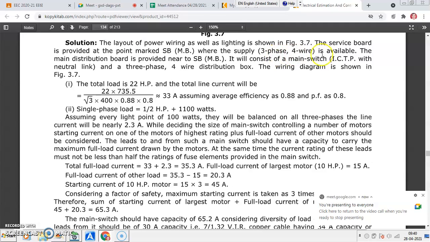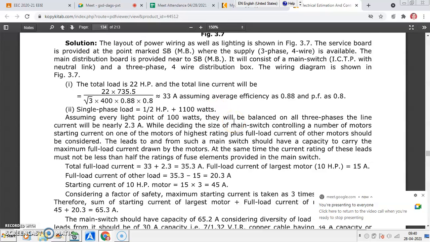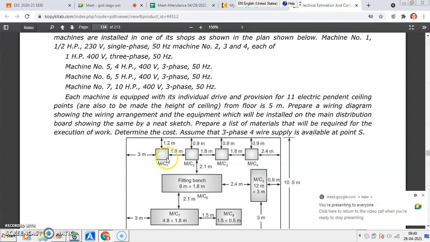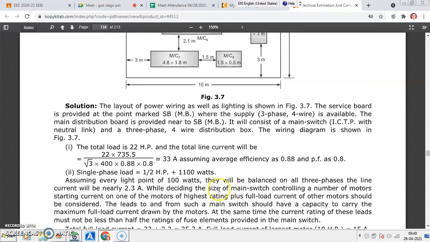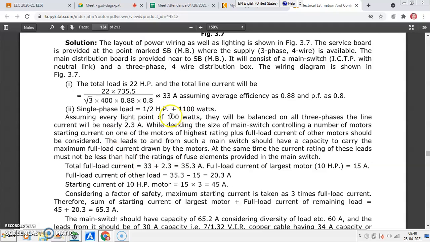So main board, sub boards. The total load you have to calculate for your entire workshop by adding all. So you can add this: half HP, 1 HP, 3 machines, 5 HP, 4 HP, 1 machine, 5 HP, 1 machine, 10 HP, 1 machine. By adding all, total HP is 22.